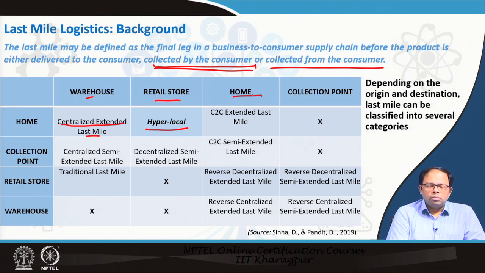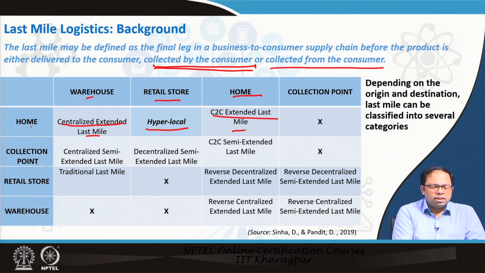And from home, I can also deliver to another home. For example, somebody is selling goods on OLX or this kind of website, where you can sell a good to another customer. So, C2C is also another form of extended last mile. OLX will probably come and transfer your goods from your house to another house. So, that is another form of last mile. And from collection point to home, that is not there.